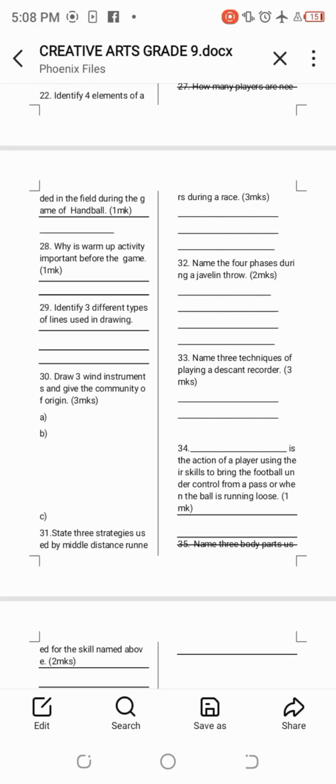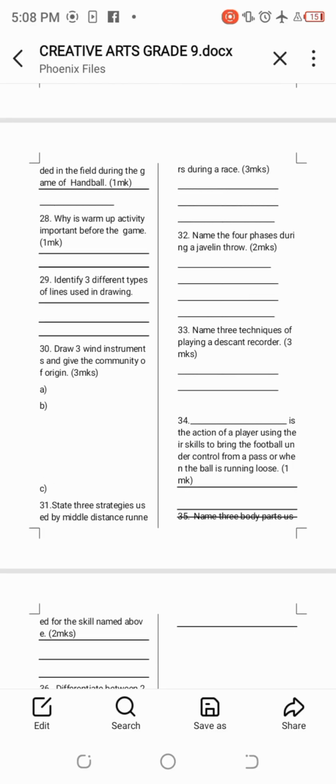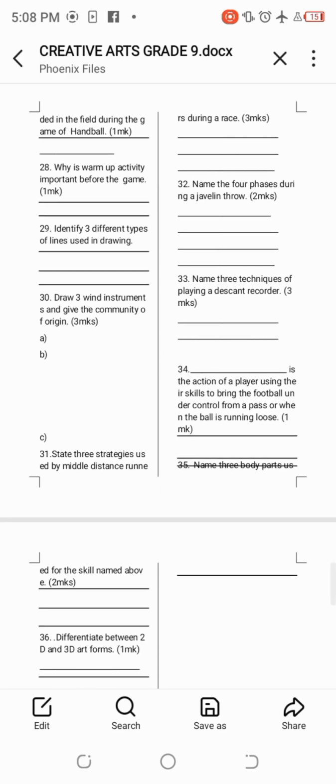Number 33, name 3 techniques of playing a descant recorder. Techniques of playing a descant recorder, we can have tonguing, fingering, and embouchure. Embouchure is the correct placement of the mouth. Fingering, tonguing, embouchure, and among others.